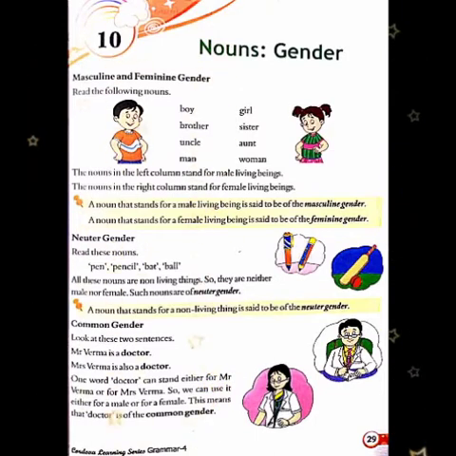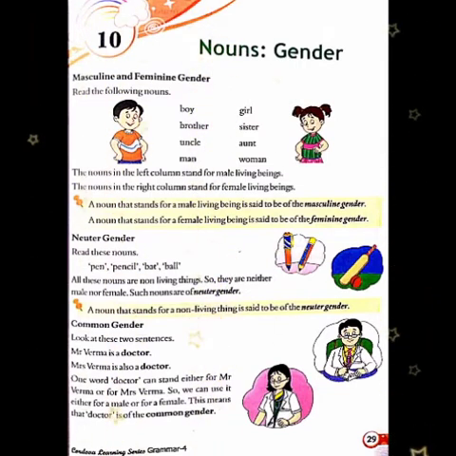And the nouns in the right column stand for female living beings. So children, a noun that stands for a male living being is said to be of the masculine gender, and a noun that stands for a female living being is said to be of the feminine gender.